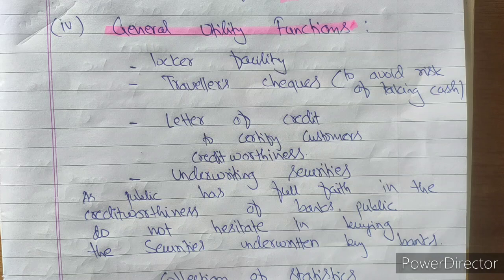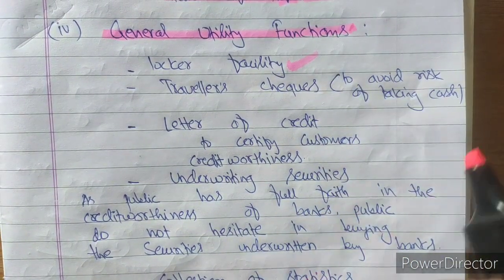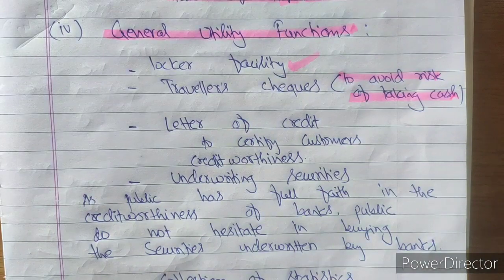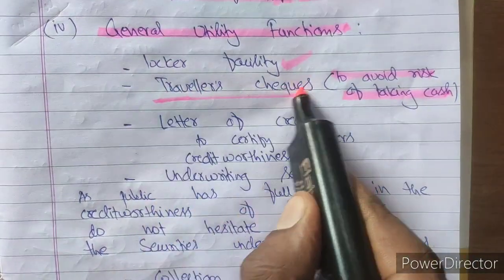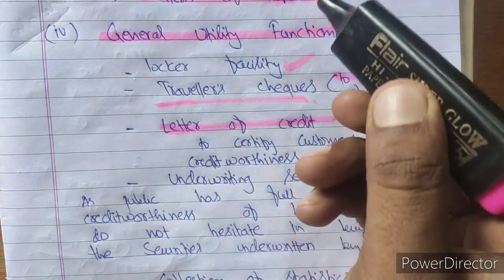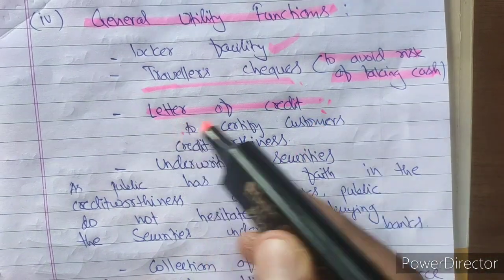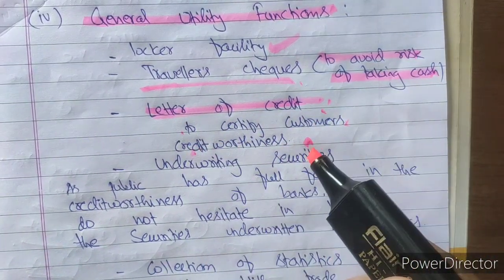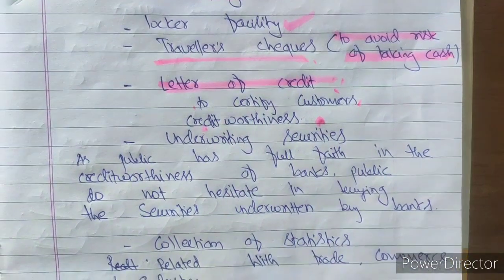Like locker facility, we can keep our gold, jewelries and certain precious material in the locker provided by the bank. Traveler's checks, to avoid the risk of taking cash. If you wish to go to Rajasthan or Kashmir, rather than taking cash, you can have traveler's checks also, which banks issue to their regular customers. Letter of credit, like we have discussed the letter of reference, in the same way letter of credit is also there to certify the customer's credit worthiness, that this customer will repay the credit. In this way letter of credit is also issued by the bank.